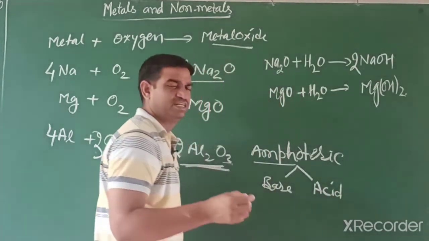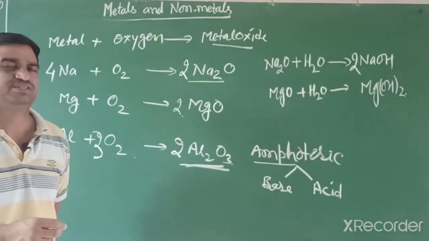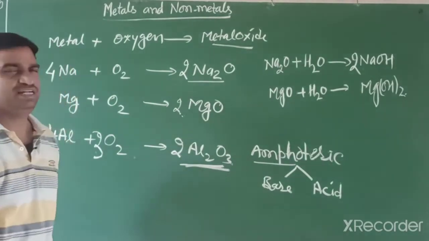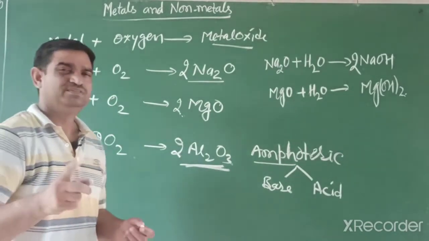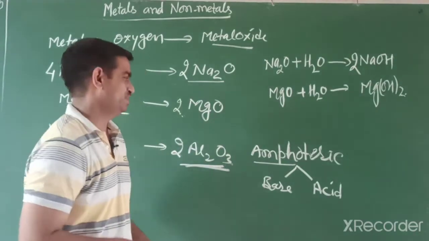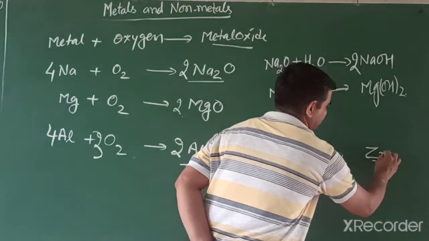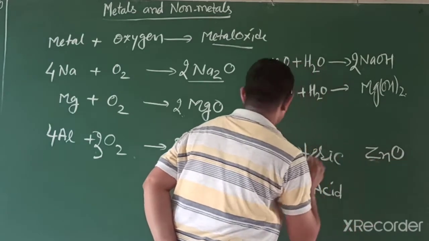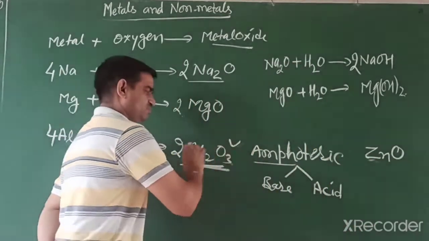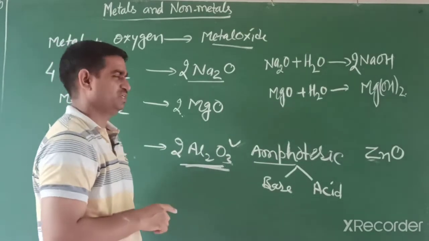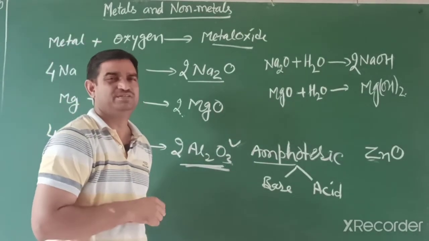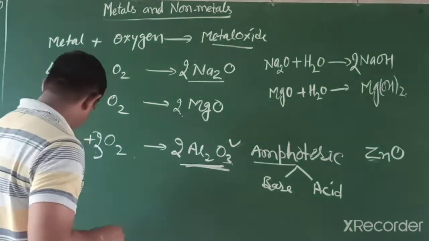It means they can react with acid or base, both forming salt and water. So amphoteric oxides are near the zigzag line. Aluminium oxide and zinc oxide are amphoteric oxides. So now we write aluminium oxide and zinc oxide reactions with acid and base.